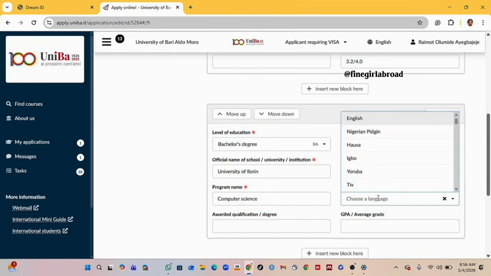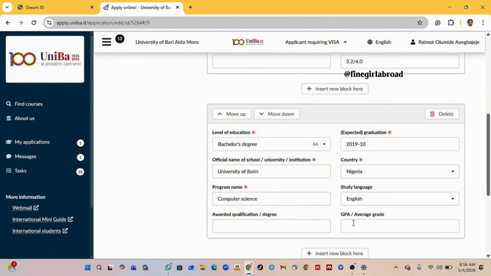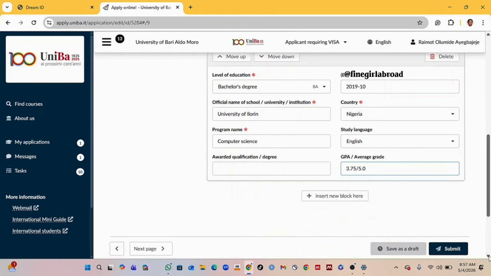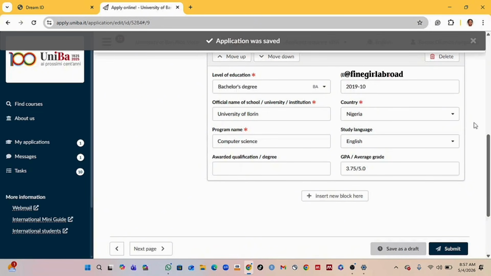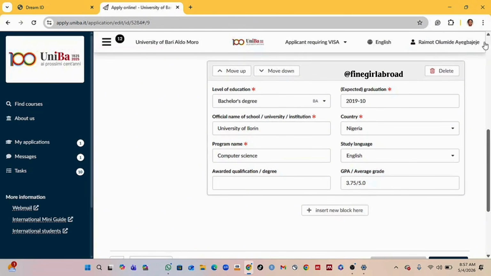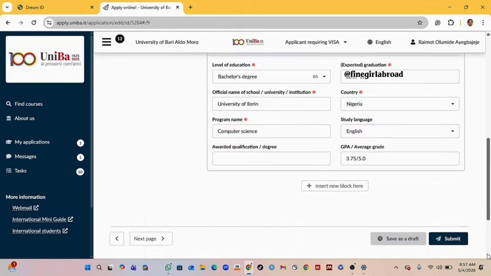What's the study language as well? It was in English. And what's the grade? CGPA. So you should input your CGPA as well. It is listed on your transcript and out of whatever it is. So you save as draft again. If there is any other thing that you want to add, you still click on insert new block and add if there's another degree that you want to add.